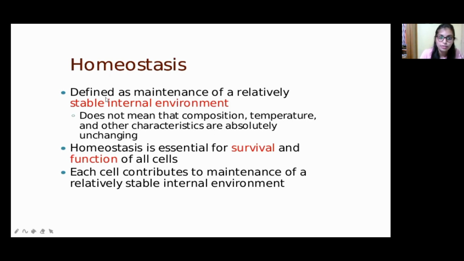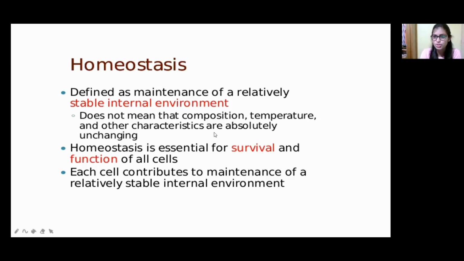This is defined as the maintenance of a relatively stable internal environment. That maintenance is called homeostasis. It does not mean that composition, temperature, and other characteristics are absolutely unchanging. We can't say the temperature stays at one specific value.